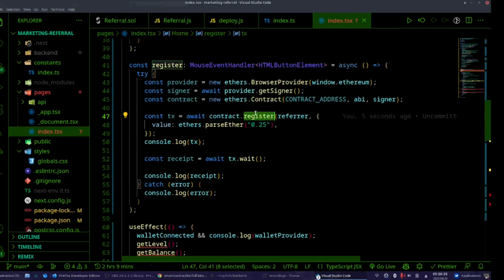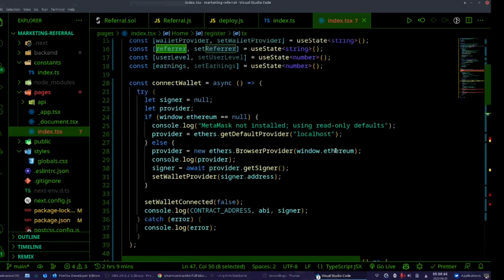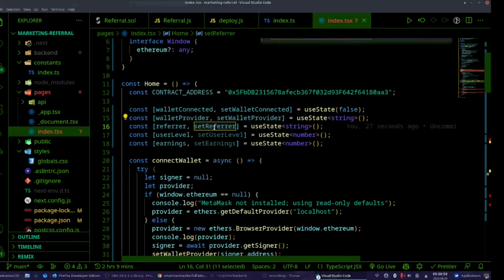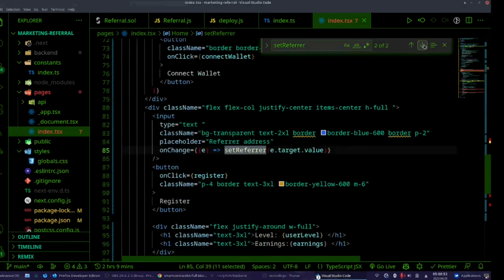We call the register function from the contract with the referrer, which we set somewhere. Where do we set it? We don't set it, I guess.